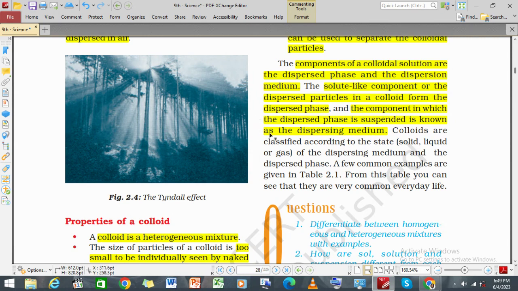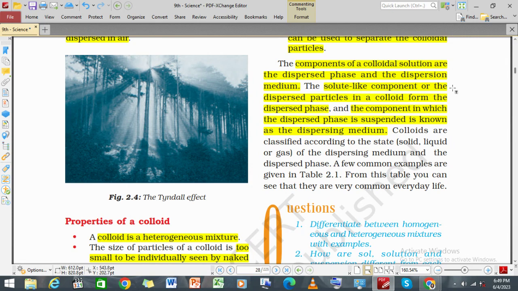So the dispersion medium is the whole phase in which the dispersion is taking place. And what is the dispersed phase? It is the solute-like component, present in a small amount.